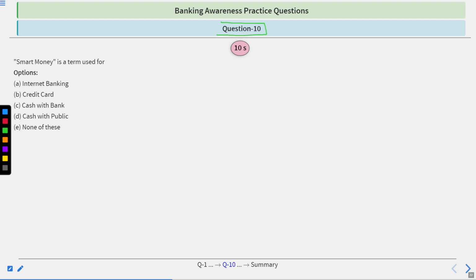Question number 10. Smart money is a term used for which? Internet banking, credit card, cash with bank, cash with public, none of these. To answer this, you will have 10 seconds. Time starts now.